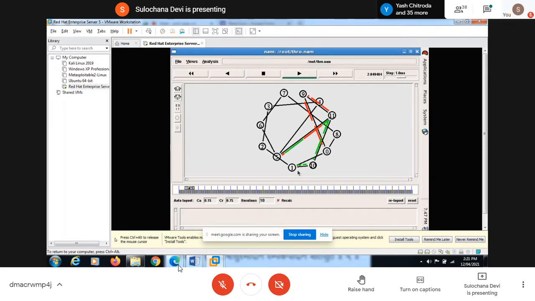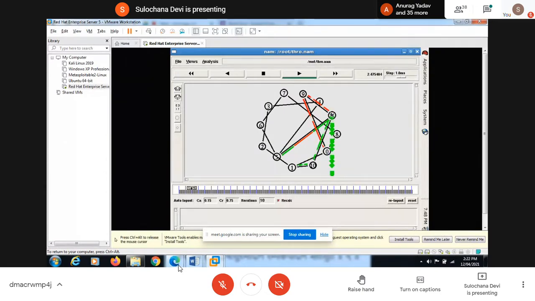Now you see another flow started from node 1 to node 10 to node 11 to node 5. And in between, these other nodes are also sharing the information, from 6 to 5 or like that. Now these packets are being transmitted, and in between other nodes are also sharing information.